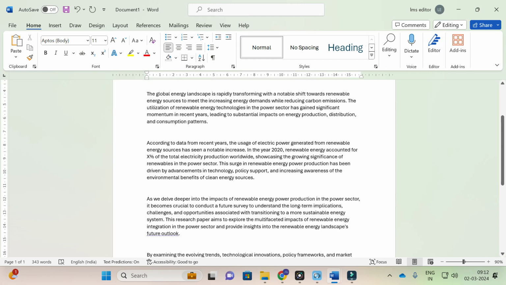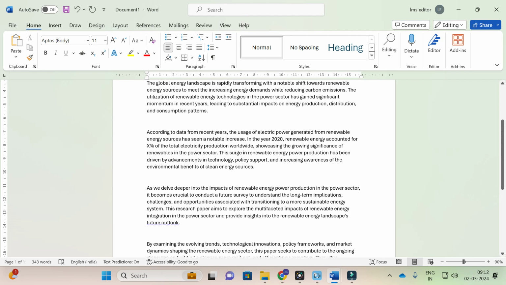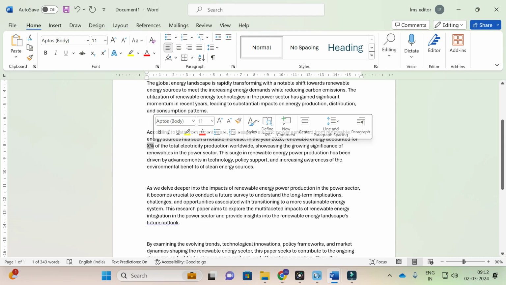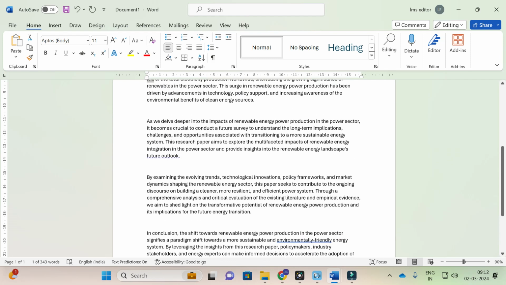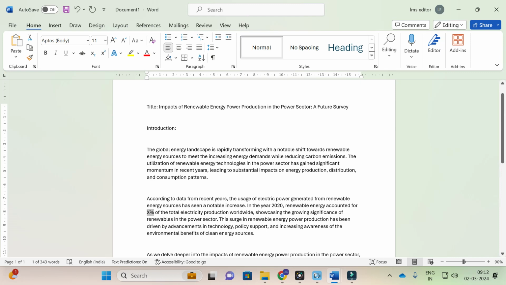So like that it will write. According to the data from recent years, the usage of electric power generation sources has notably increased. In year 2020, renewable energy accounted for this; you have to mention the percentage of total electricity production. And also you can see that we delve deeper into the impacts of renewable energy power production. So it has generated a detailed introduction for your research paper, and you can use it as the introduction part of your research paper also.